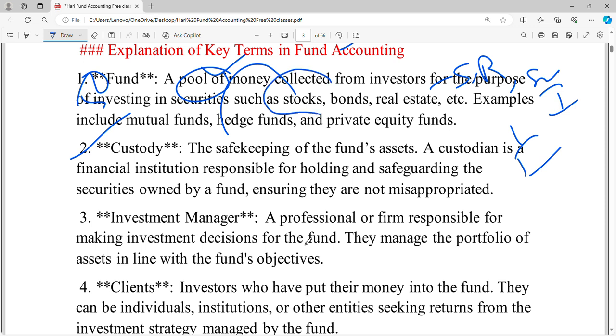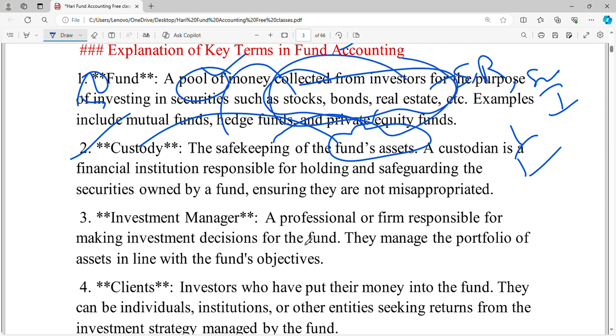Then these securities become the assets of the fund. These fund assets, they will keep in safekeeping. They will use custody services. A custodian is a financial institution that is responsible for holding and safeguarding the securities owned by the fund. Here the fund holds stocks, bonds, real estate, etc. So then they are not misappropriated.